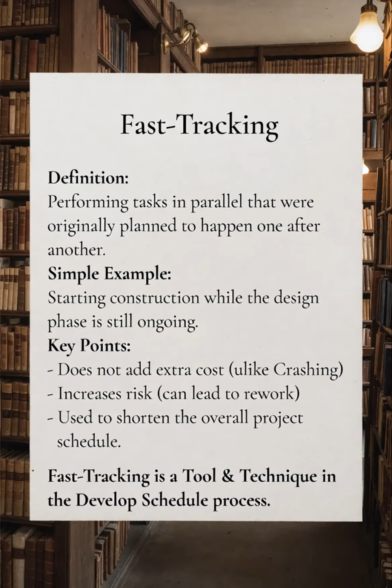Important distinction. Lead versus fast tracking. Both leads and fast tracking involve overlapping work, but there's an important difference. A lead is when the next task starts while the previous task is still going on. This is a scheduling adjustment between two tasks. Fast tracking is when you decide to run entire phases or groups of tasks in parallel that were originally planned in sequence. In short, lead equals starting the next task early while the first task is still happening. Fast tracking equals running phases in parallel to shorten the overall project, usually carries more risk.